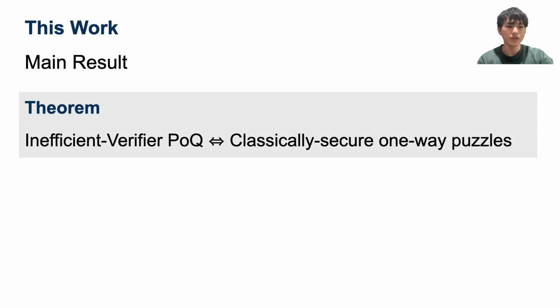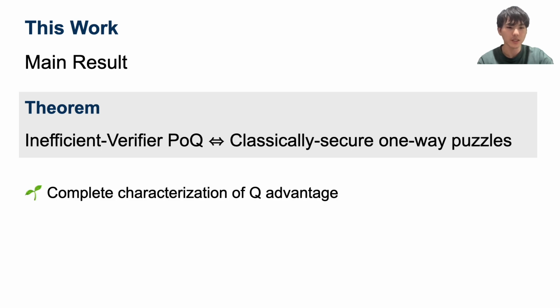This is our main result. In this work, we show that the existence of IVPOQ is equivalent to a cryptographic primitive called classically secure one-way puzzles. As far as we know, this is the first result that completely characterizes quantum advantage.